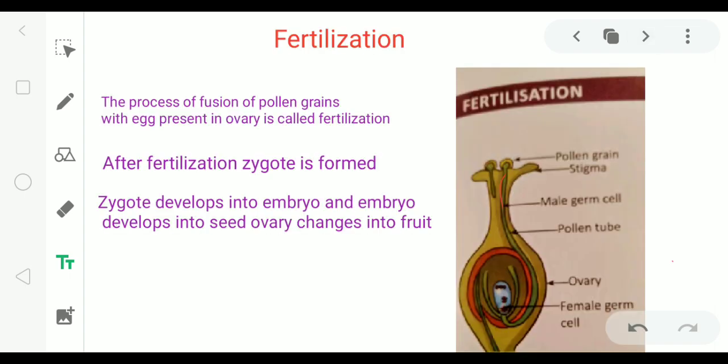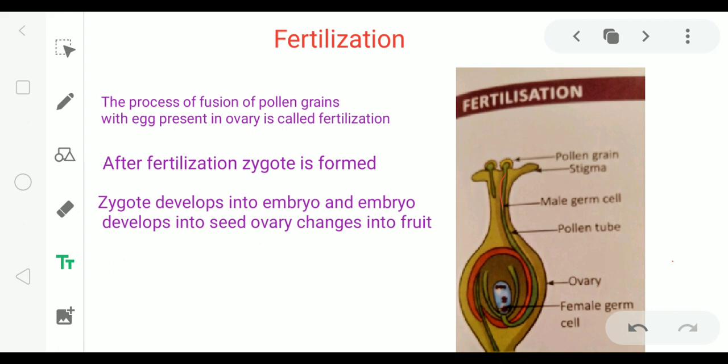Next is fertilization. The process of fusion of pollen grains with egg present in ovary is called fertilization. Means when pollen grains join with ovules, it is called fertilization. Ovules are also called eggs.